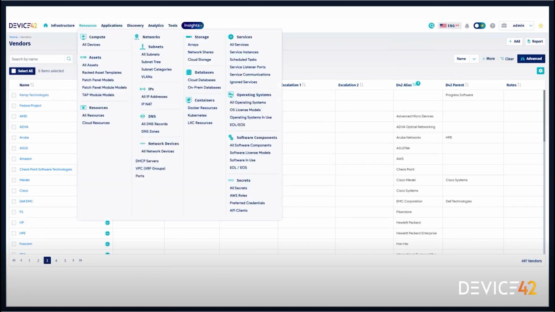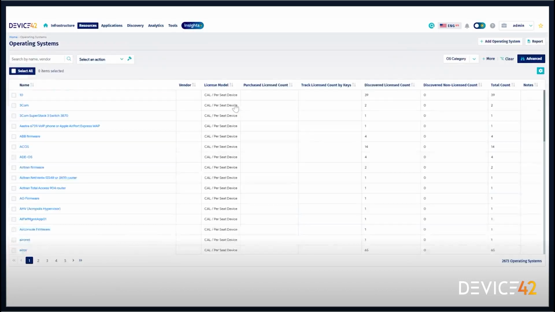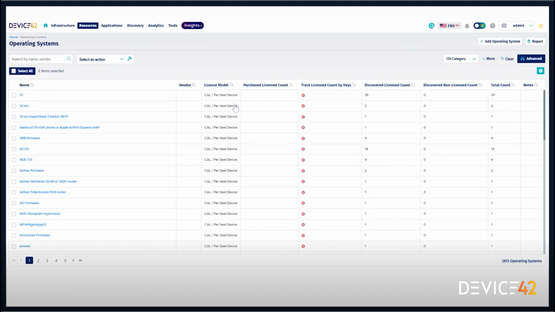We've done this for vendors. We've also done this for operating systems. So our operating system set now have been resolved down to a common set of operating system names.